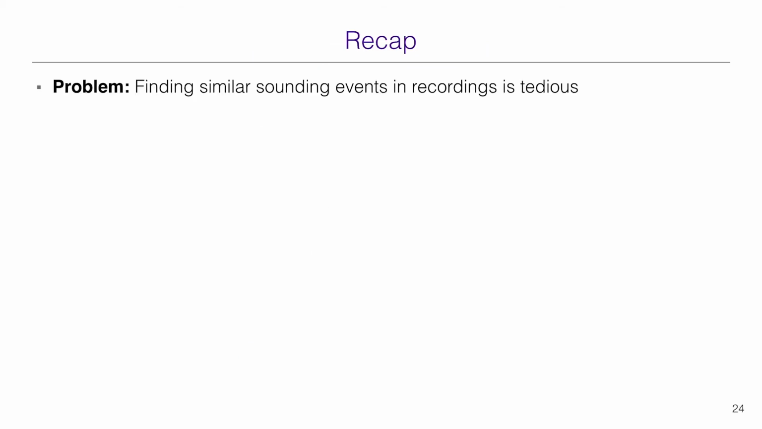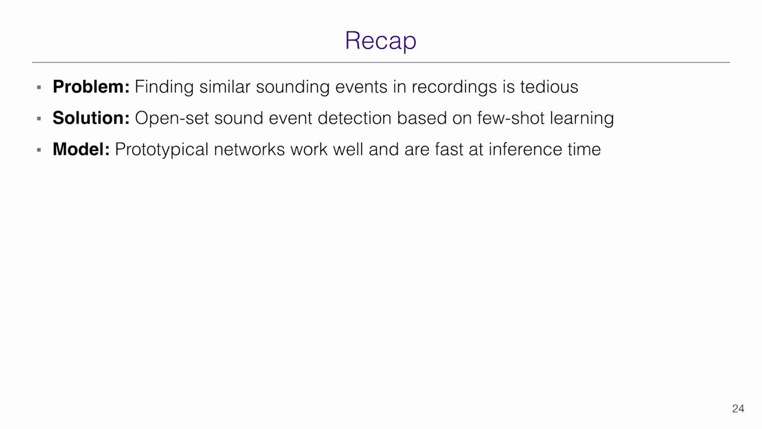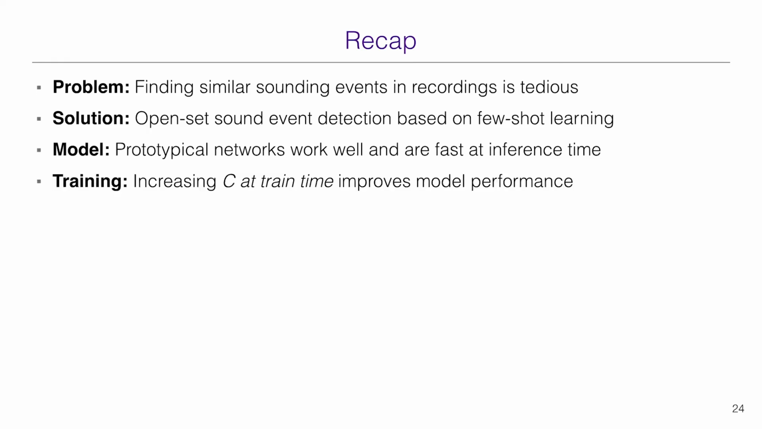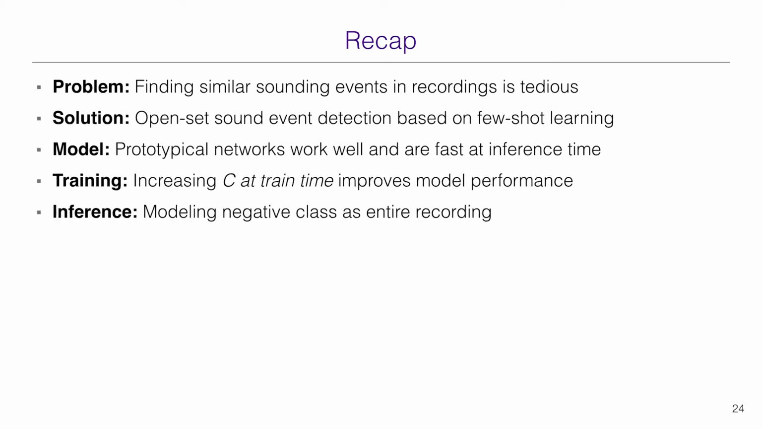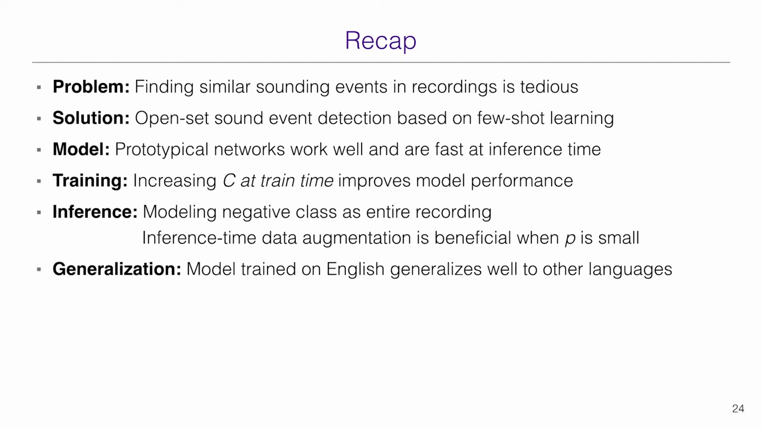To recap, we saw the problem that finding similar sounding events in recordings is tedious. We propose to view this as an open-set sound event detection problem and tackle it using few-shot learning. We found that among different methods we've tried, prototypical networks work well and are fast in inference time. At training, we found that increasing C, the number of ways in an episode, improved model performance. At inference, we found that we can use the entire recording to model negative class. And inference time data augmentation is beneficial if we only have very few positive examples to begin with. We also show that our model trained on English only generalizes well to other languages.